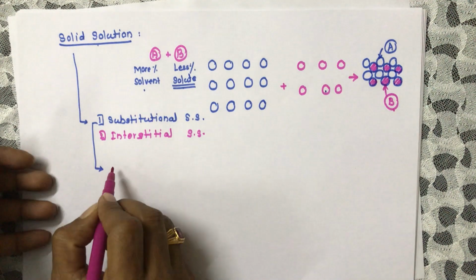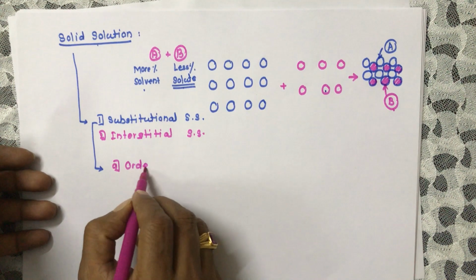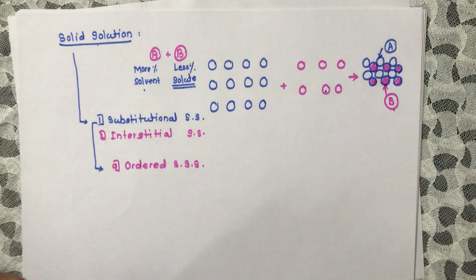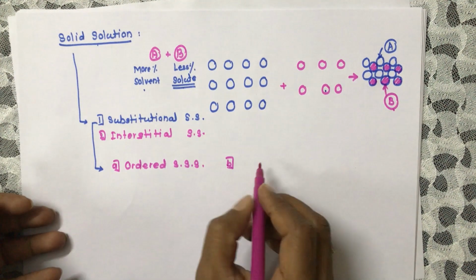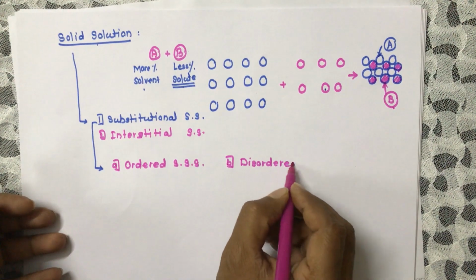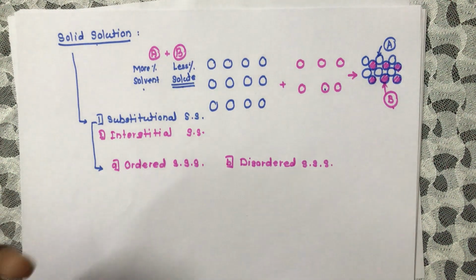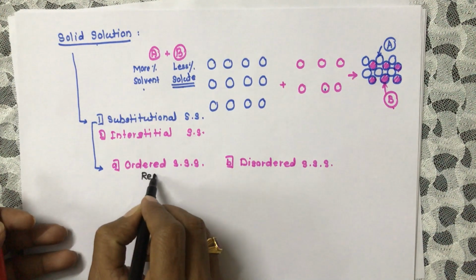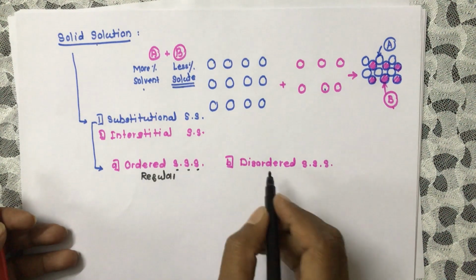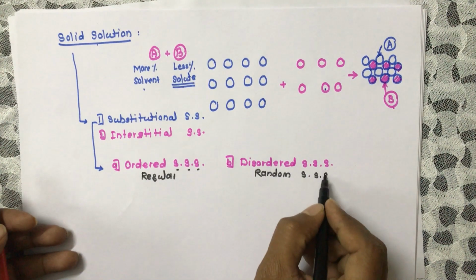First one is ordered substitutional solid solution, and second one is disordered substitutional solid solution, or in this particular order we can say regular substitutional solid solution and random substitutional solid solution.